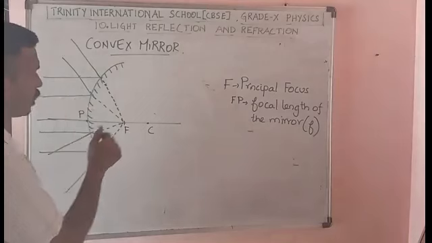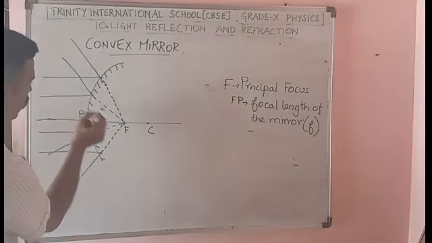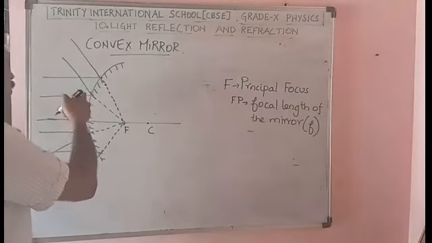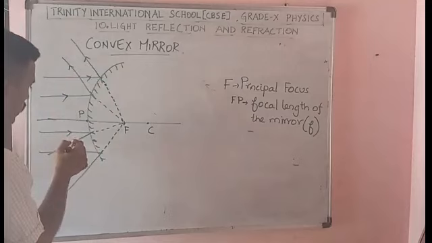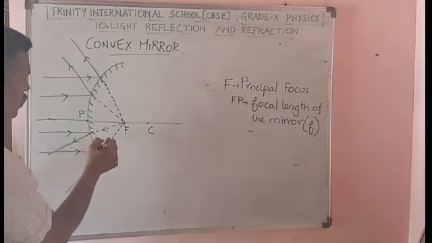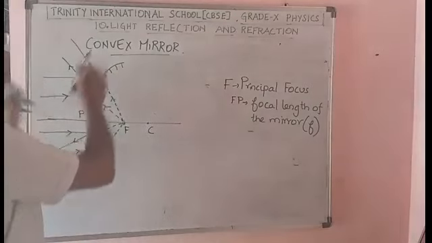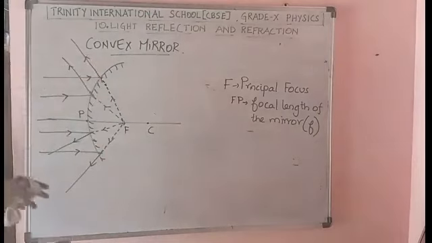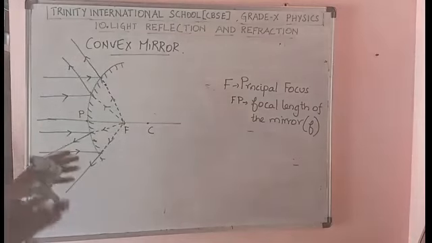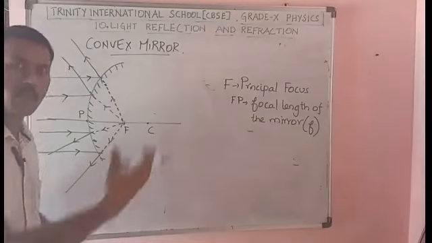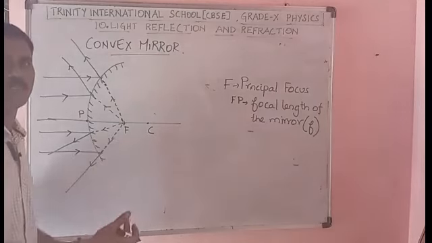Okay, so my logic is, just fix the focal point F, then you join with these dotted lines, then from there you extend the lines. So these light rays will appear to diverge from the focus. Where do they all come from? They are going outside. Okay, these light rays will appear to diverge, because if I join them in reverse, where do they end? All the diverged light rays, I am extending into the mirror. Just like in a plane mirror, the image forms inside. In the same way in the convex mirror, what forms? A virtual image.